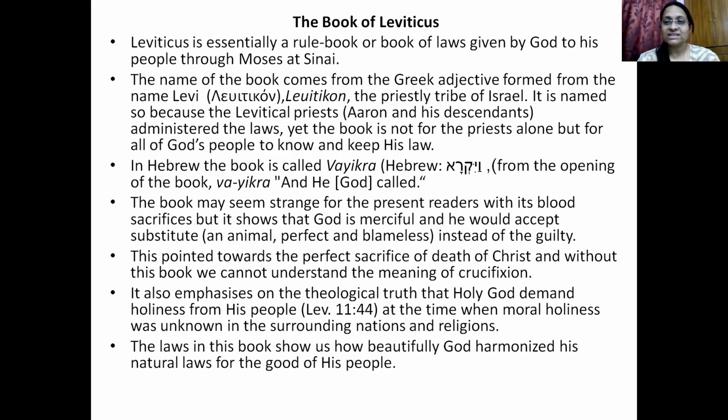We have to understand that God never wanted humankind to suffer, or to die a death like this. This is the grace, the mercy and the kindness of God that is reflected in the book of Leviticus. God's mercy is abundant in this book because it talks about the sacrificial system, animals being sacrificed for human sin.